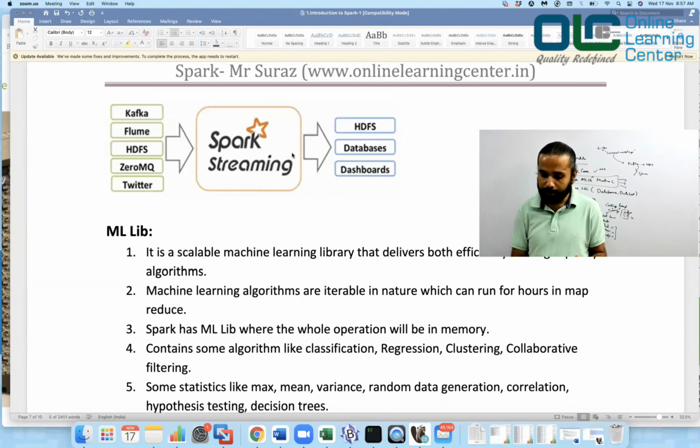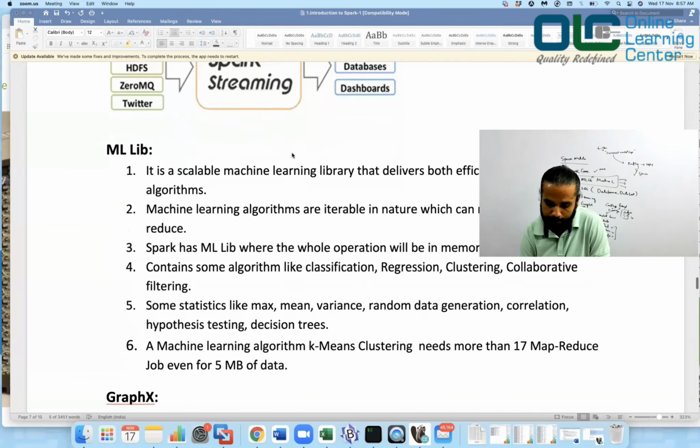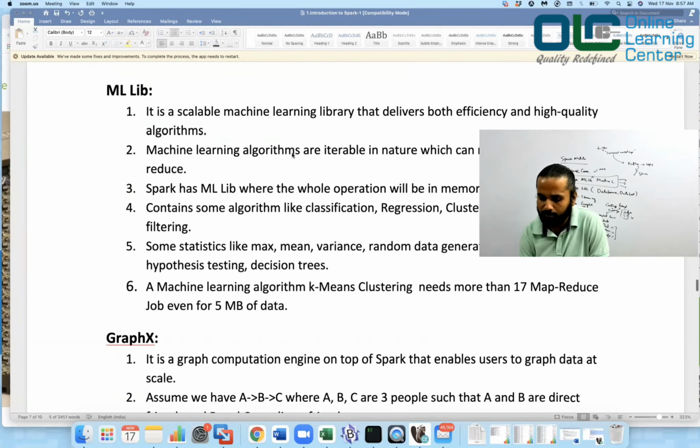Okay, so this diagram says it all. You have Spark Streaming wherein it is reading the data from a few sources, doing some processing, and writing the data to a few of the sources. It's possible to write the data to one or all three, or you can have many other output sources as well. Now again, you have Spark ML, which is basically used for machine learning.